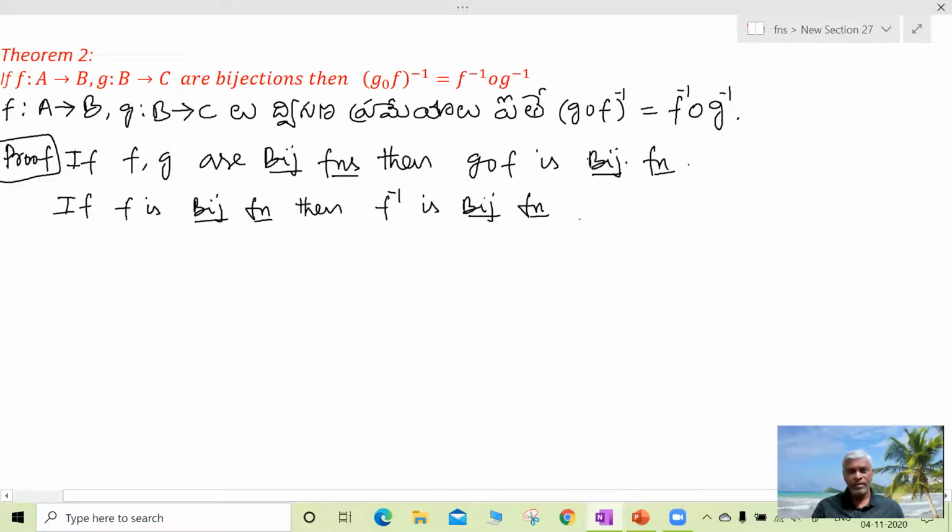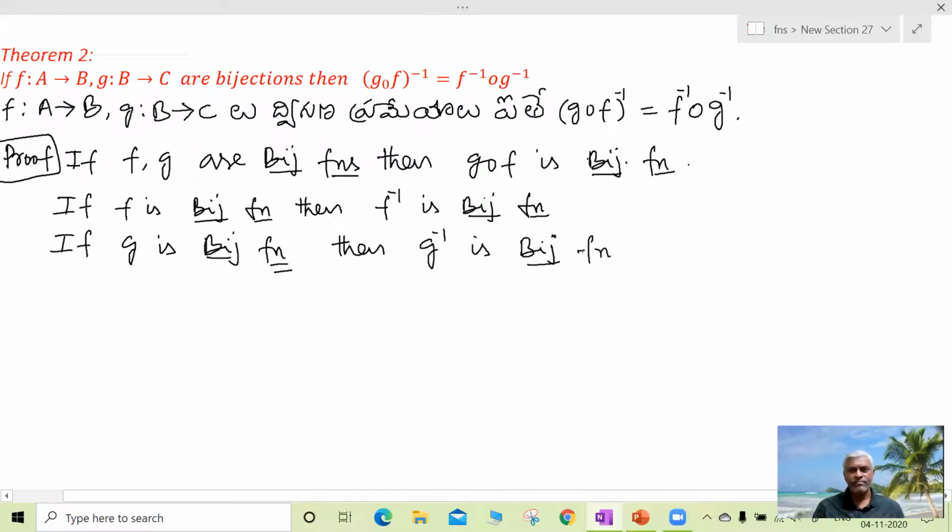If any function is bijective, then its inverse exists, and not only exists, it is also a bijective function. Similarly, if g is a bijective function, then g inverse is also a bijective function.